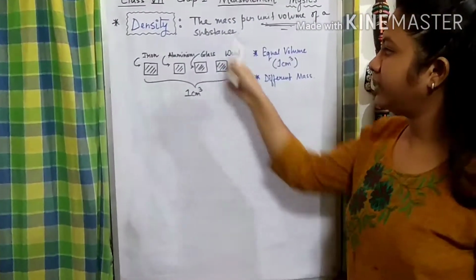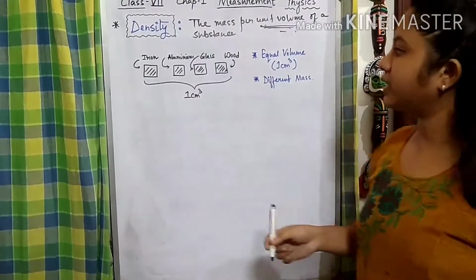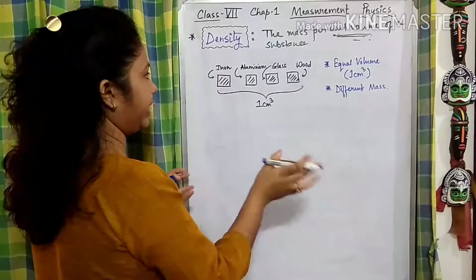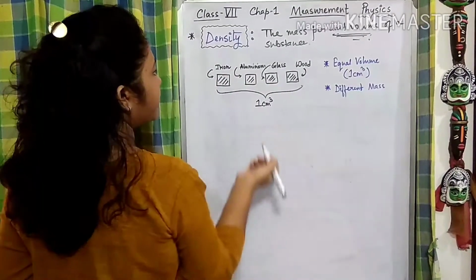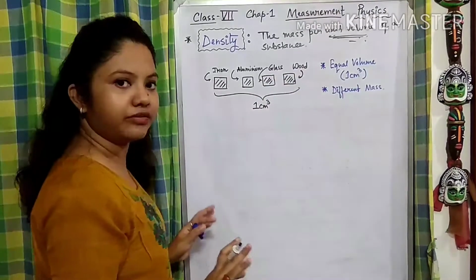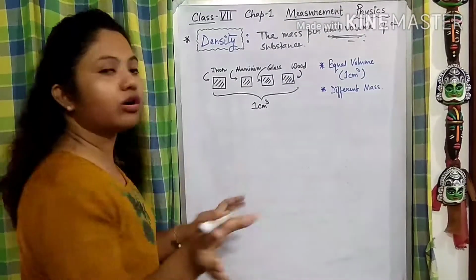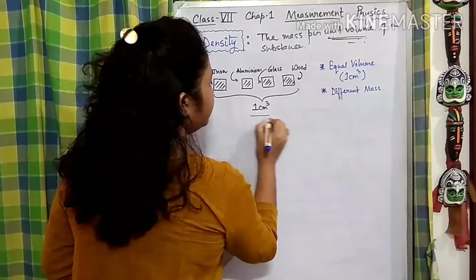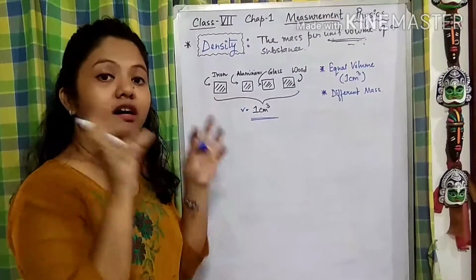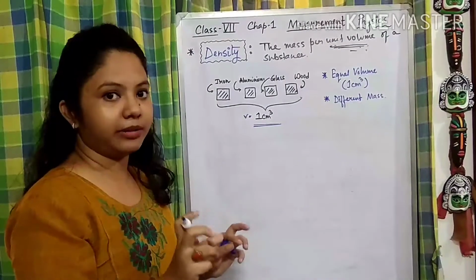For this activity, 4 blocks of different things are taken. One block is made up of iron, another aluminium, glass and wood. Now what is common between them? All 4 have a volume of 1 cubic centimeter.